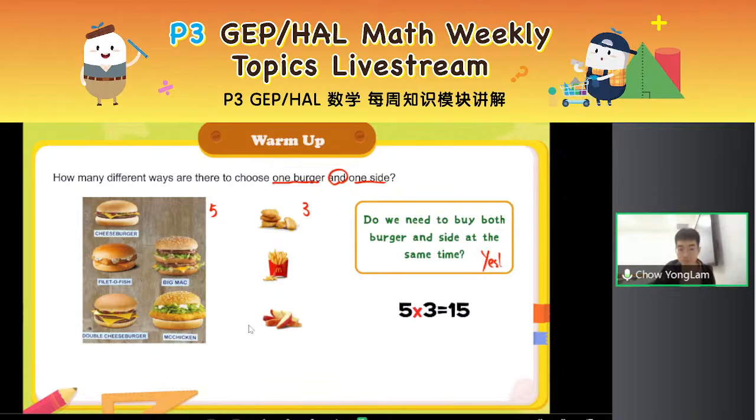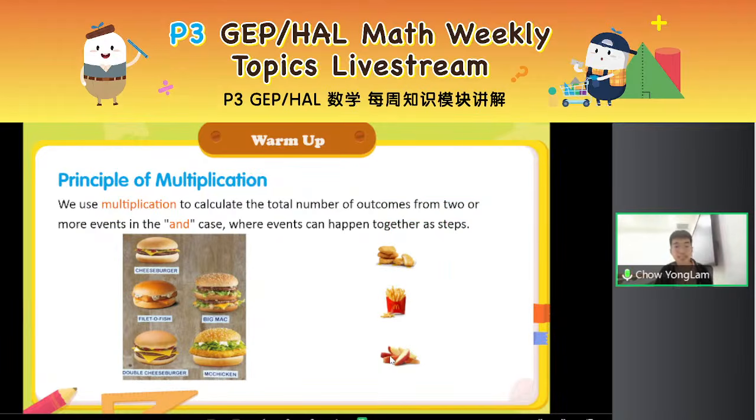Choose a burger and then choose a side, right? So this is where we use multiplication, because I need to choose one and then the next. When we are choosing one category and then the next category, we will use multiplication. So look for the words "or" and "then". This is the basics of the addition and multiplication principle.